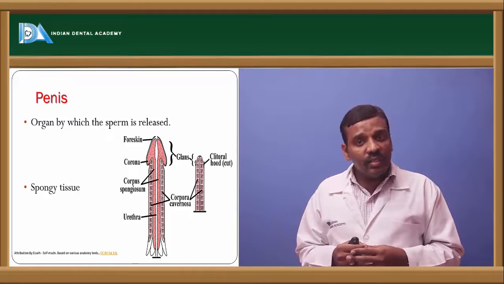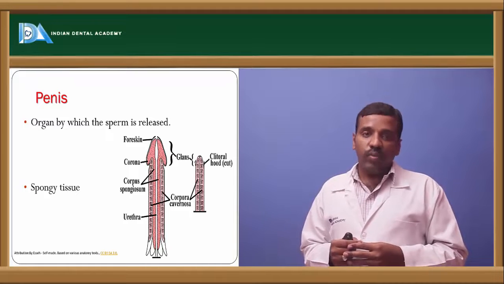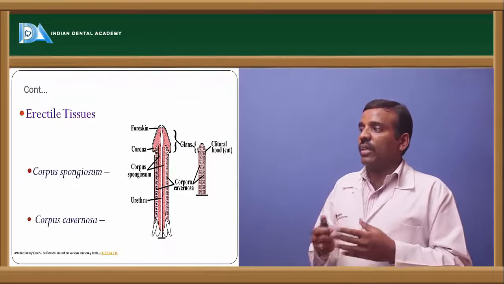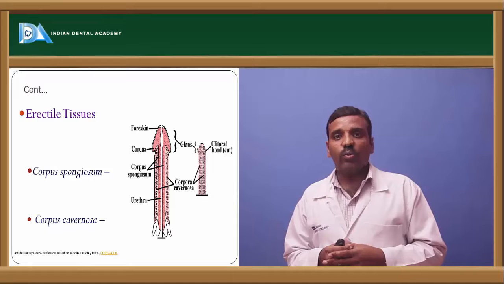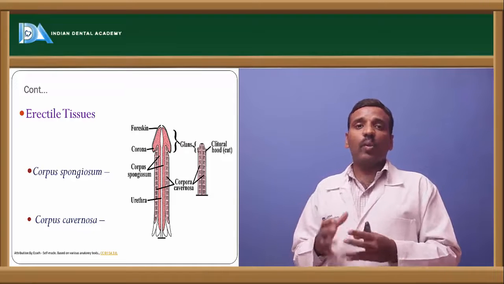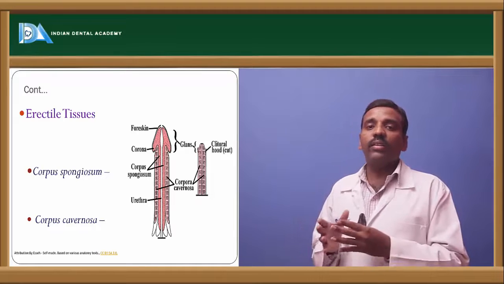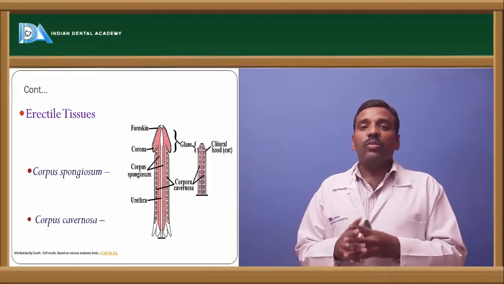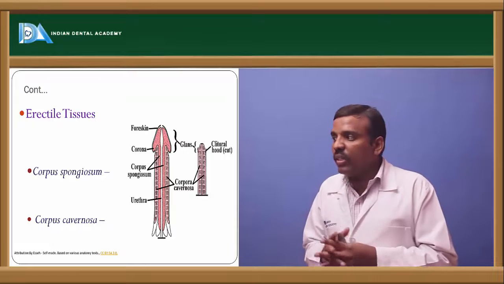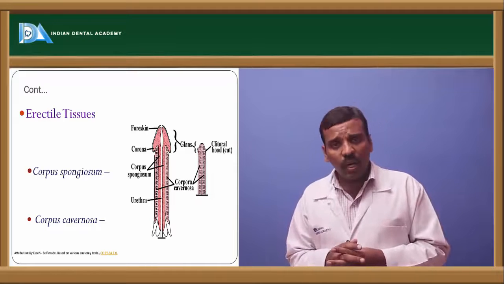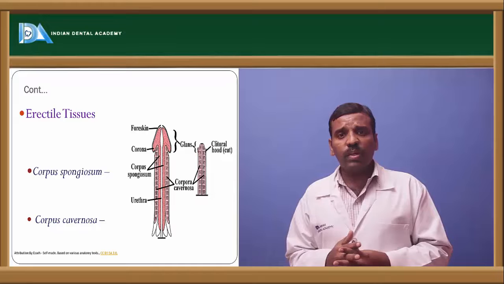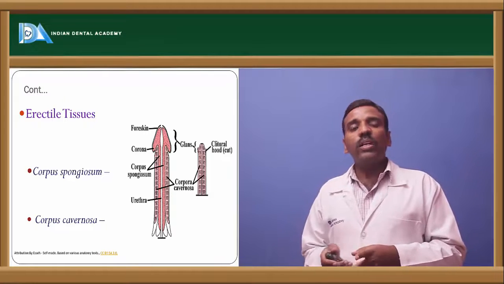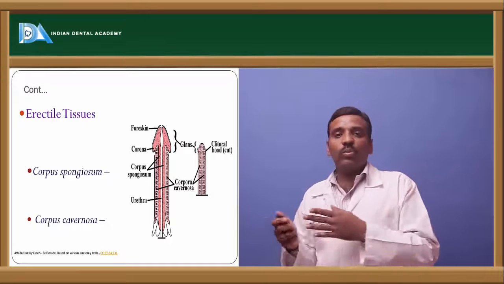So it is highly sensitive by the nerve fibers. Next, there is erectile tissue. When there is sexual intention, the tissue in the penis becomes erect, so that is called erectile tissue. This erectile tissue is of two types: one is corpus spongiosum and another one is corpus cavernosum. These two come under the smooth muscle part.